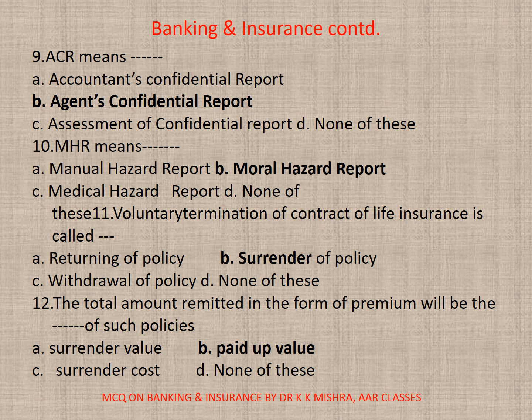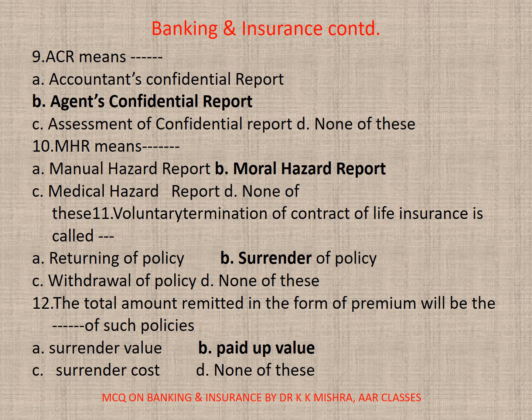Agent's Confidential Report. 10. MHR means dash. A. Manual Hazard Report, B. Moral Hazard Report, C. Medical Hazard Report, D. None. Correct option is B. Moral Hazard Report.